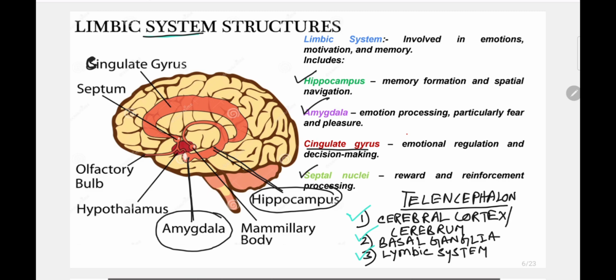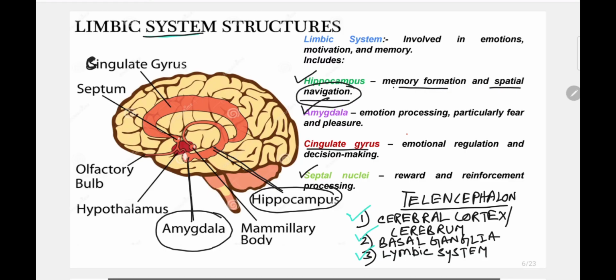And the septal nuclei. Now what is the function of the hippocampus? Basically this limbic system is specialized for memory consolidation. It creates memory of things, like once we have tasted fuchka or biryani, we remember its taste for the entire life. So memory of foods, memory of places, beautiful dresses, lots of beautiful memories, and sometimes horrible memories also. The system responsible for memory formation is the limbic system, composed of the hippocampus that forms the memory and handles spatial navigation.